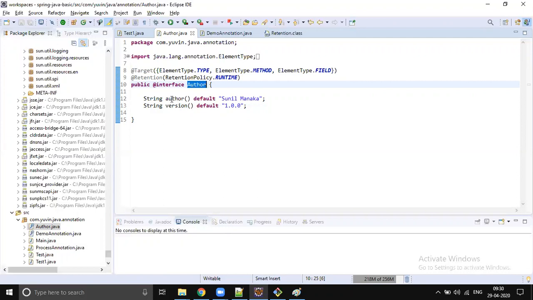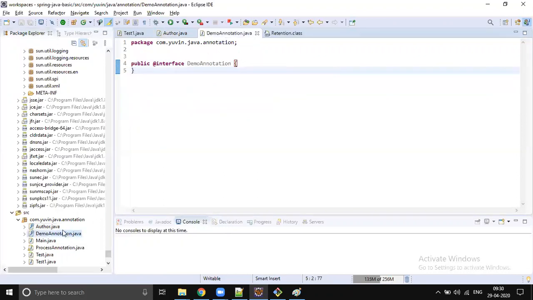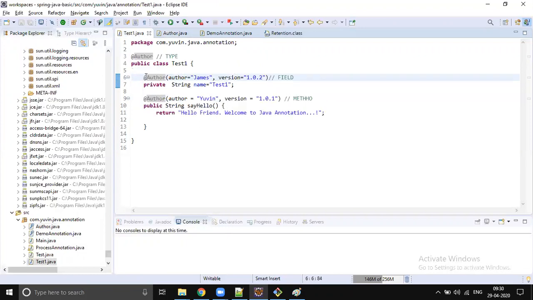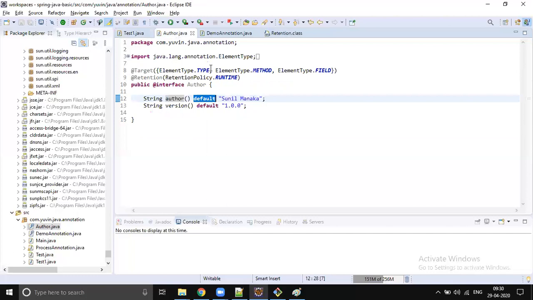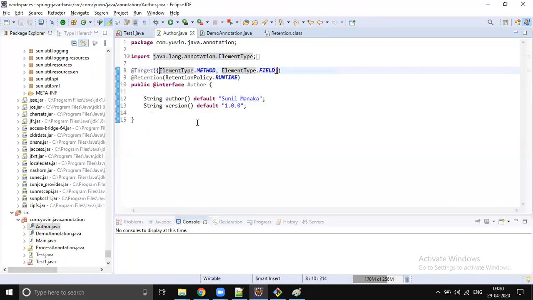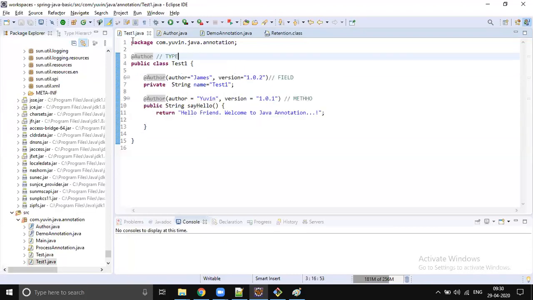So this is how we're gonna declare our own annotation. Okay. And you can write a marker annotation or you can write a parameterized annotation, and you can make a few parameters optional, a few parameters mandatory by using the default keyword. Okay. And whenever you use something like this. So if you just go to author and remove this type, what will happen? You'll get a compilation error saying that @author is not allowed at class level. So this author annotation is not allowed for this location. So when you add target type, then only it will be allowed on top of your class.